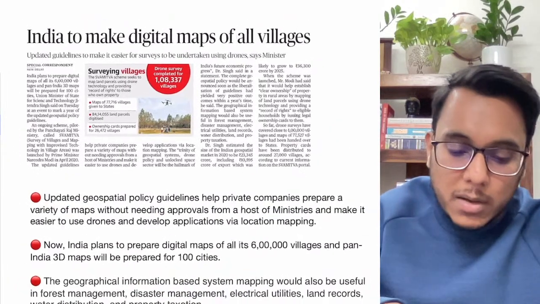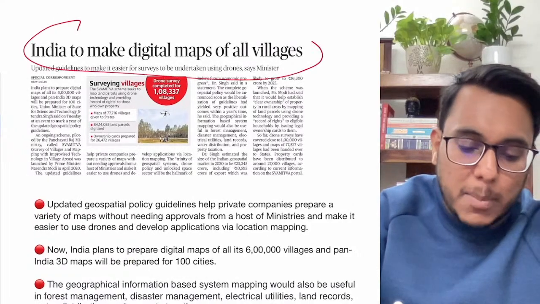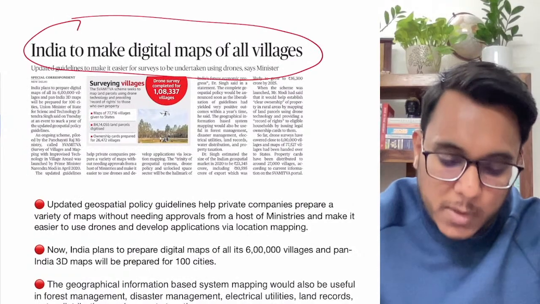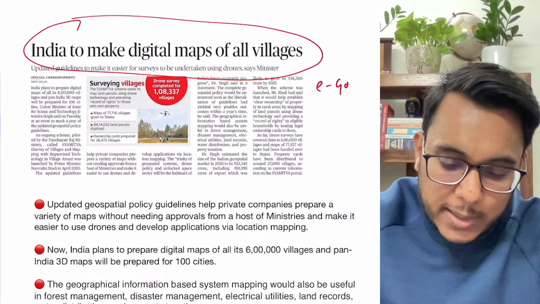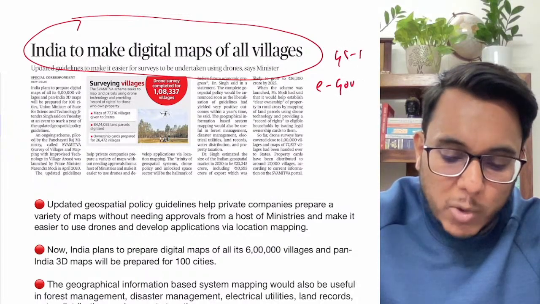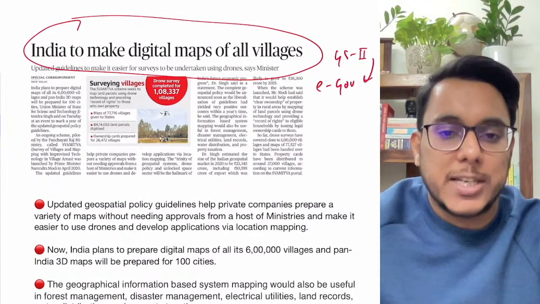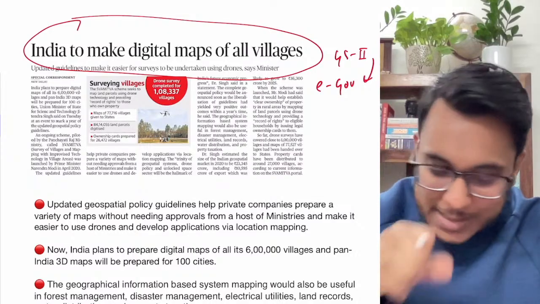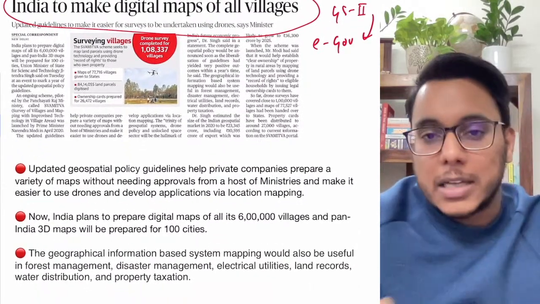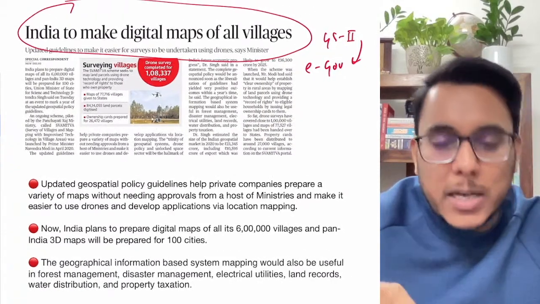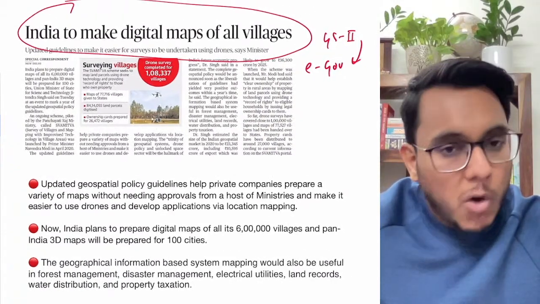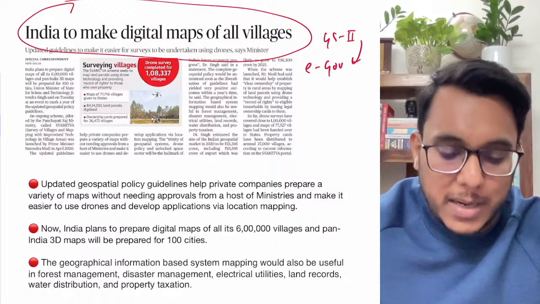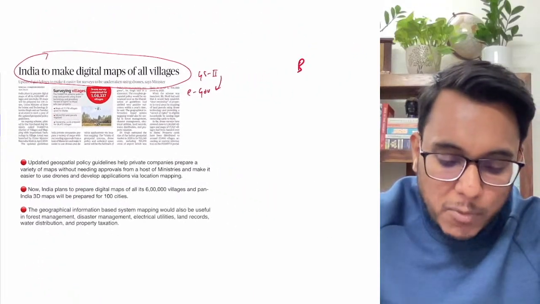Now this article: India to make digital maps for all villages. With respect to e-governance, GS paper number 2, this particular article will be important. Understand this, guys: there is an idea that we need to make digital maps for the rural area as well as the urban area. How will this digital map help?